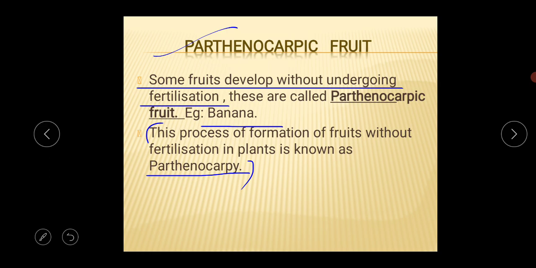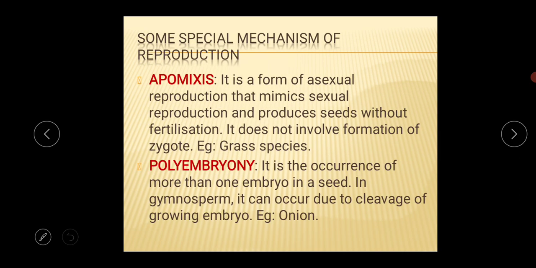So it can be induced through the application of growth hormone, and such fruits are seedless actually. So how does this parthenocarpy actually take place in the flowering plant's body? By the introduction of some growth hormones. There are several growth phytohormones in the plant's body. By those hormones we can artificially generate this parthenocarpic fruit, but these fruits will always be seedless.